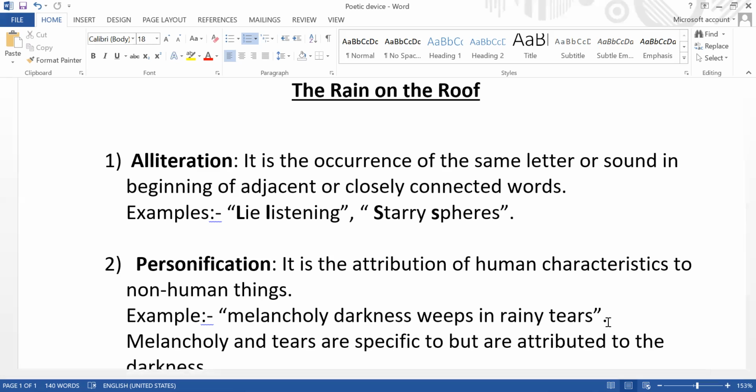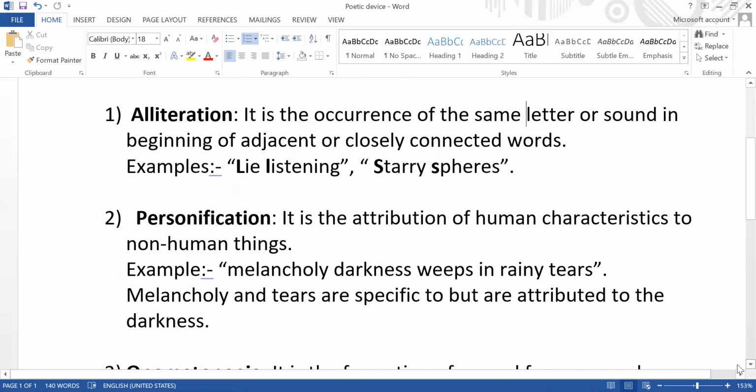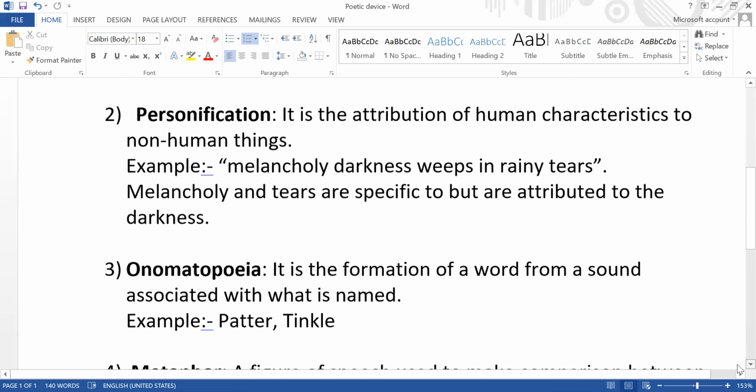There is no life in it. But as it has been mentioned, it weeps in rainy tears. Weeping is a characteristic of a human being, but it is mentioned here with a non-living aspect, that is darkness. So this is how personification is used in a poem.